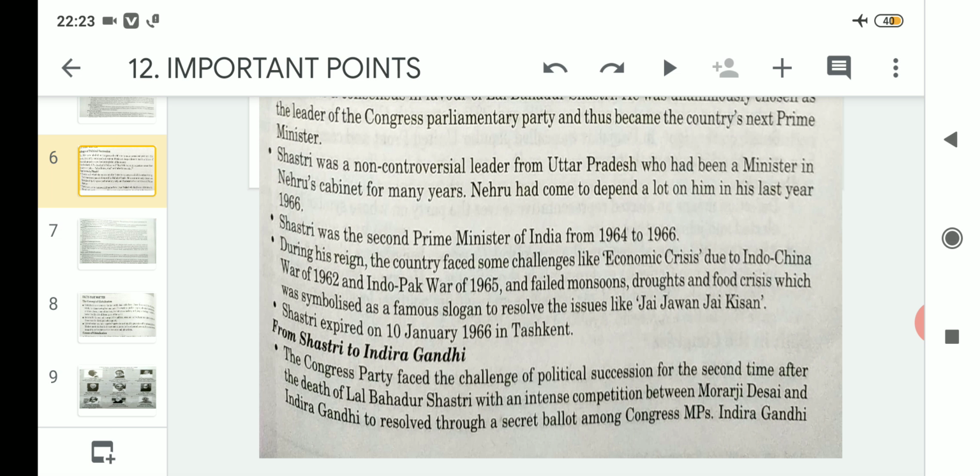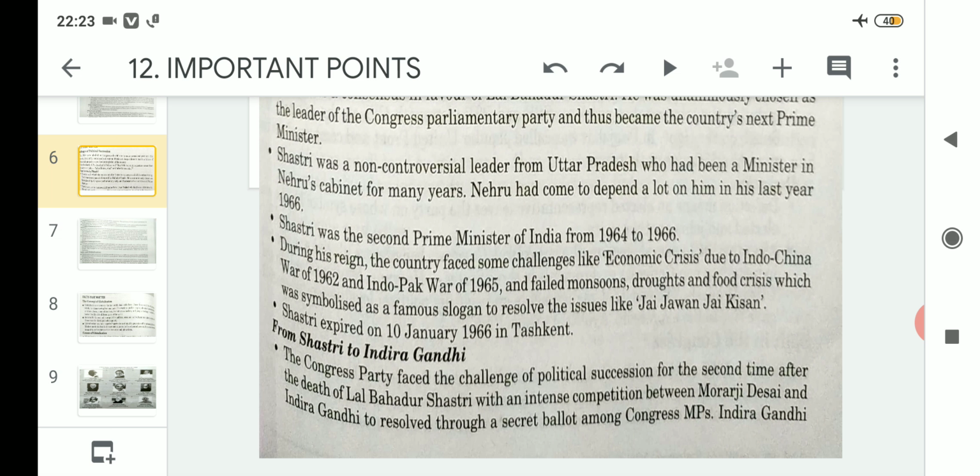They were instructed to cast their vote secretly in favor of either contestant, either Morarji Desai or Indira Gandhi, through a secret ballot system. That means their vote will be counted, but who voted for whom will not be told publicly.